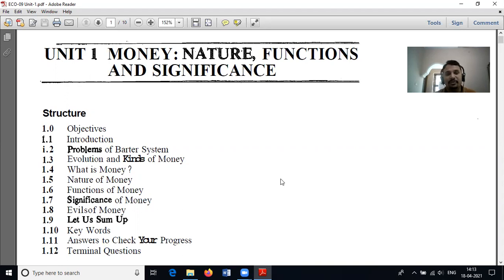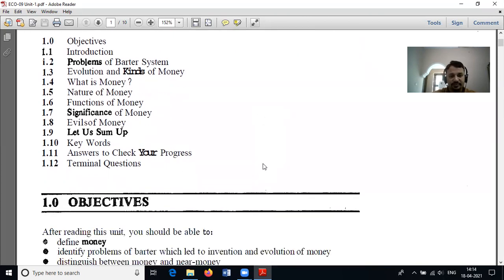Before the currency notes prevailing in our daily life, or prevailing in our country or around the world, when we look into the history of currency notes, it has undergone various reforms or various changes. Let us discuss each stage of its history in detail in our subsequent class. We move to our unit first, money, natural functions and significance.